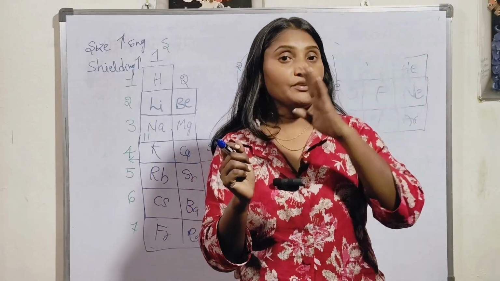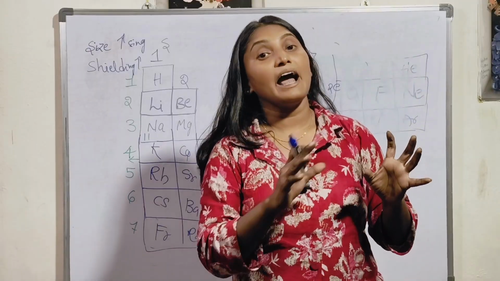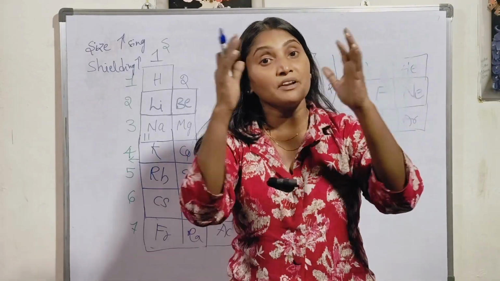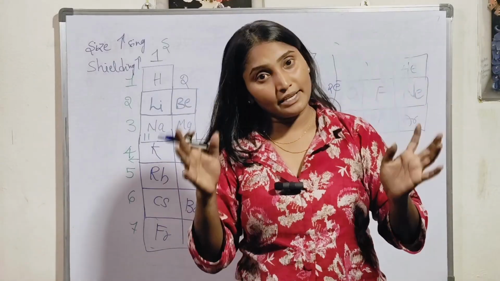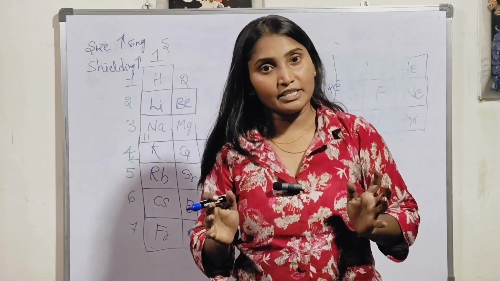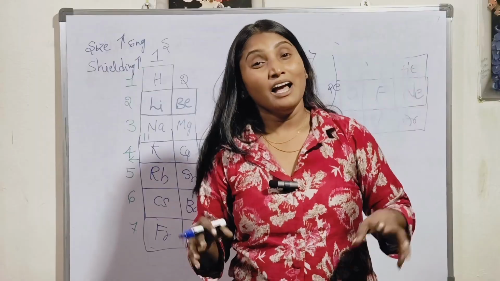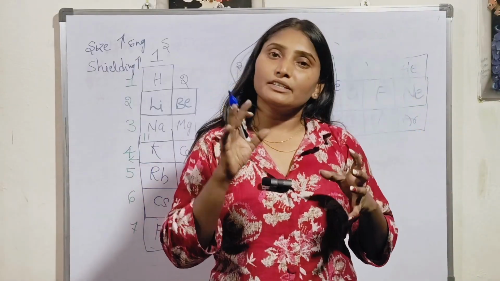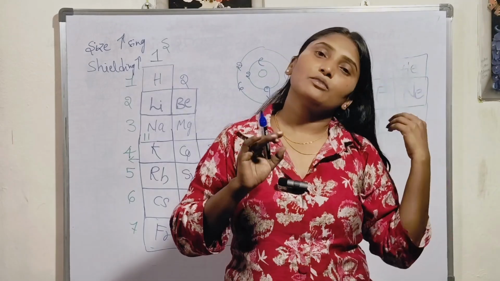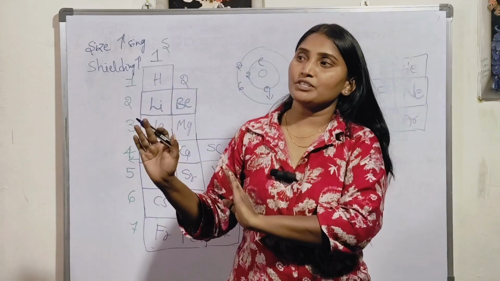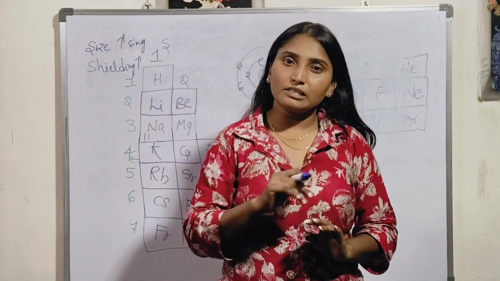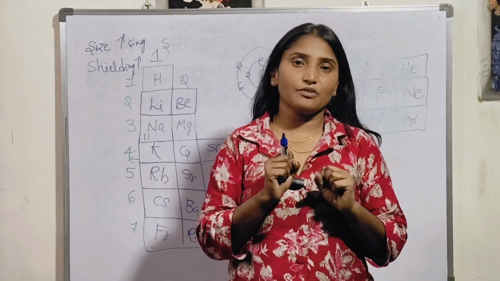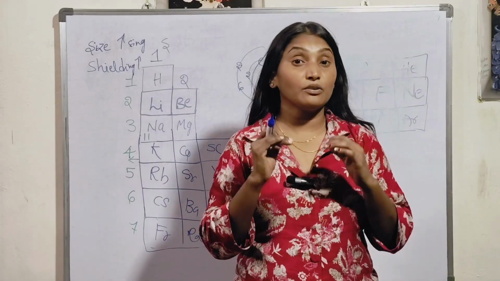Why? Because left to right, number of electrons are adding in the same shell, therefore size decreases. But top to bottom in a group, number of shells increases, therefore size increases and shielding effect increases. Why? Because as the number of shells increases, they face some repulsive force from the electrons present inside. Okay, అంటే న్యూక్లియస్ కి అవుటర్ మోస్ట్ షెల్ కి మధ్యలో కొన్ని షెల్స్ ఉంటాయి, అవి ఒక ఫోర్స్ ని యాక్ట్ చేస్తూ ఉంటాయి అనమాట. సో దాన్ని రిపల్సివ్ ఫోర్స్ అంటారు, దాన్ని షీల్డింగ్ ఎఫెక్ట్ అని చెప్పేసి అంటారు. సో అది కూడా ఇంక్రీజ్ అవుతుంది.